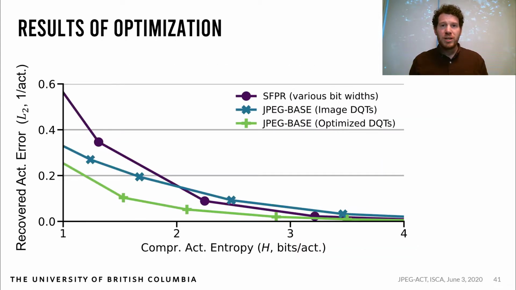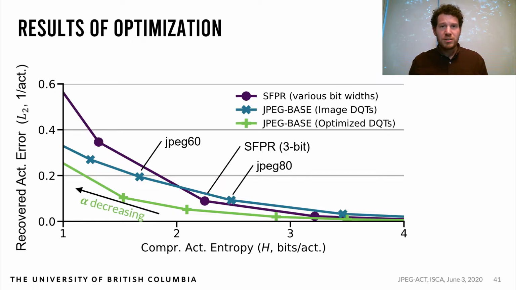Here are three methods when examined on the error compression landscape. Better results are to the lower left, signifying better error for a given compression. Each line corresponds to a compression method with different parameterizations. The SFPR line is for different bit widths, for example, 3 bits. The image DQT line is for JPEG with different quality settings, for example, 60 and 80. Finally, the green line is for optimized DQTs with different values of alpha.